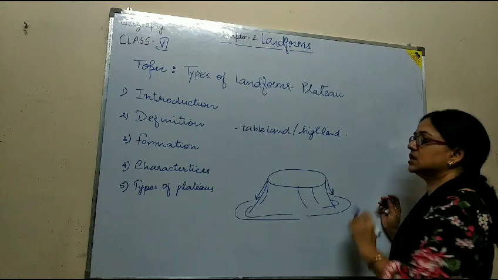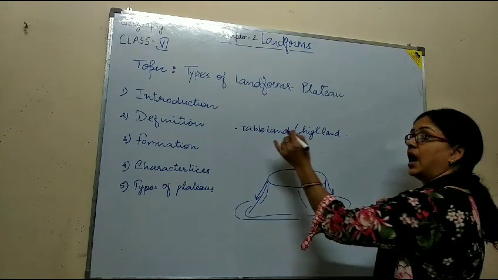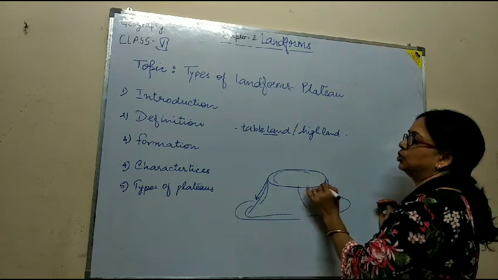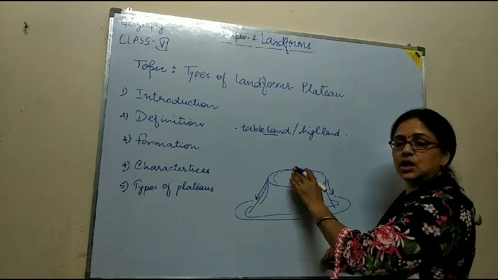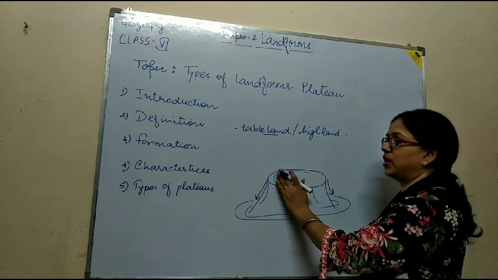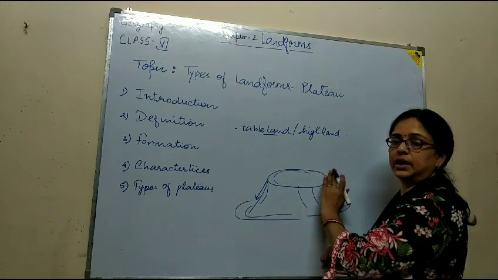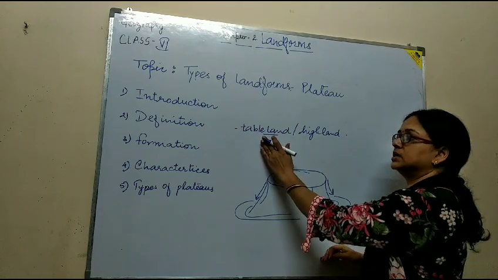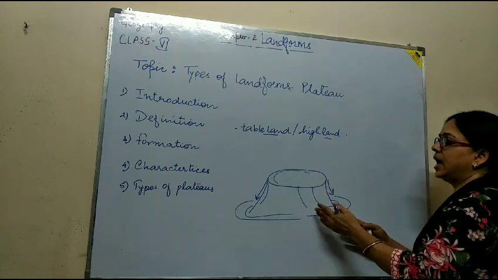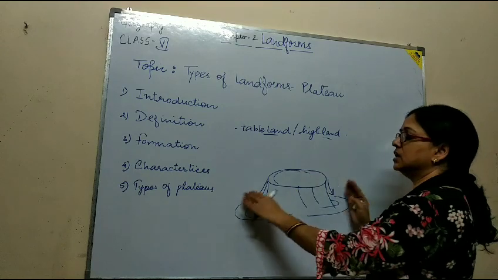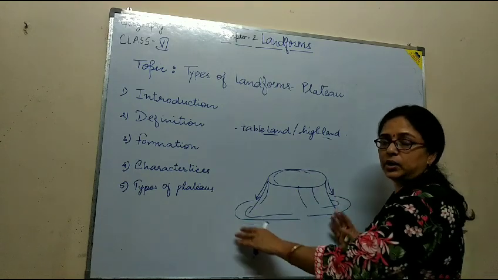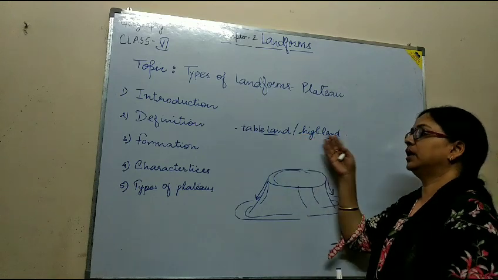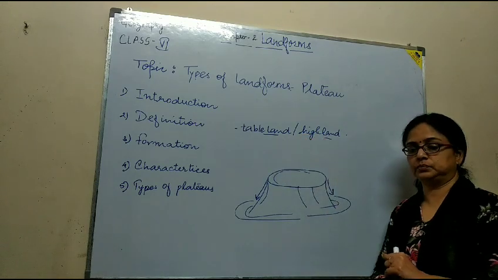It is called a tableland as the top surface of the land is flat in the form of a table. Therefore, it is also called a tableland and highland, as it is higher than the surrounding part of the earth.